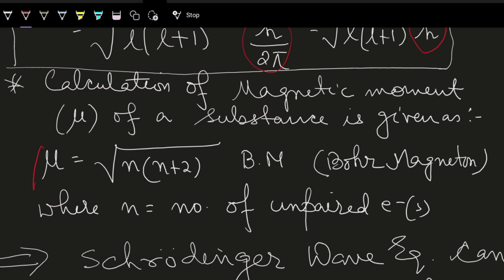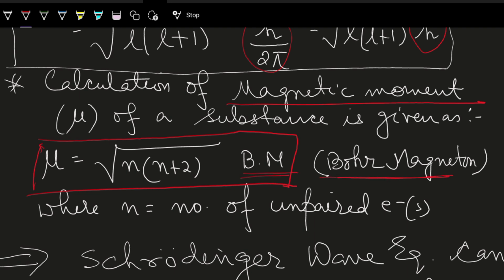If I have to talk about the magnetic property of the electron having the spin and having the charge, then we can calculate the magnetic moment. Bm stands for Bohr magneton, that's the unit. And how to find it? Root over of n into n plus 2, where n is the number of unpaired electrons.